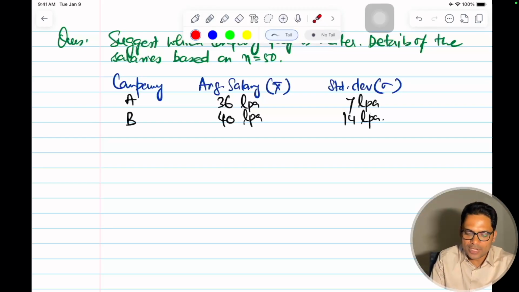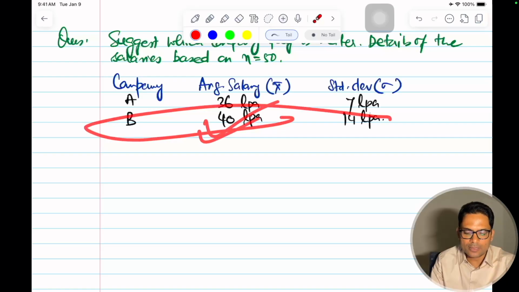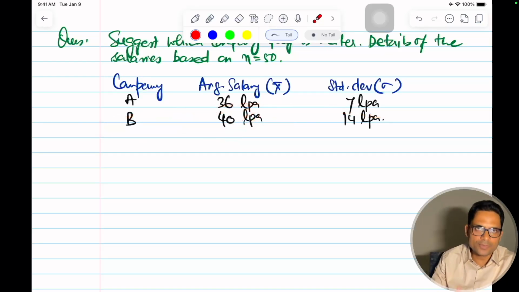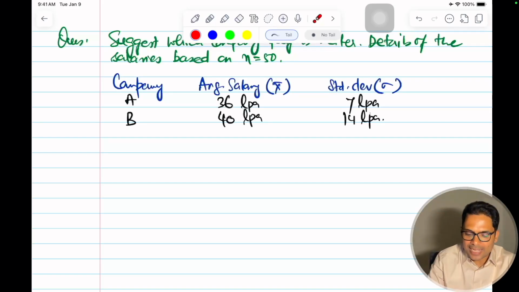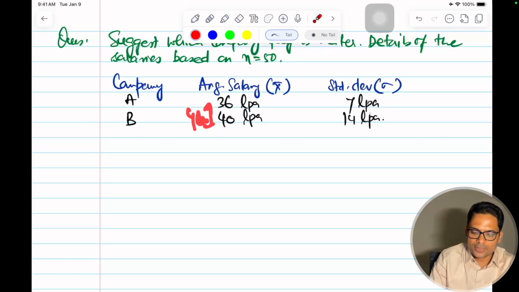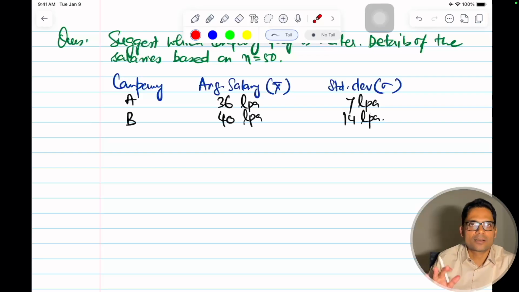So on face value, it looks like B is paying better, and there is nothing to think about it. This 40 is better, directly go for it. But when you do more maths and more statistics behind this, then you will know that this is not as good. This shows that this is a 4 lakhs difference, and it's a no-brainer that I should go for this, assuming everything else is constant, right? Work-life balance, quality of work, etc. So let's not get into that.